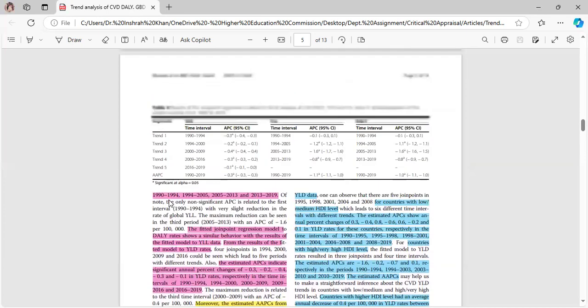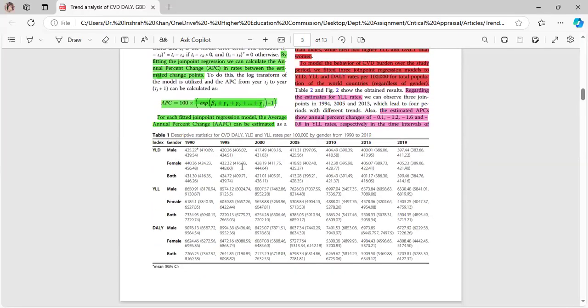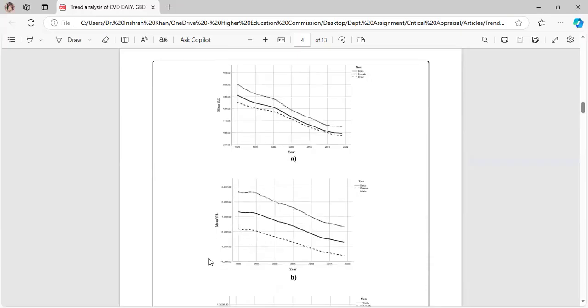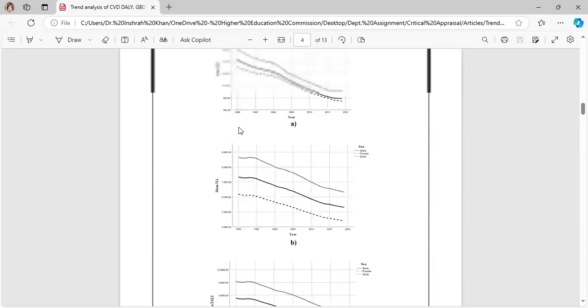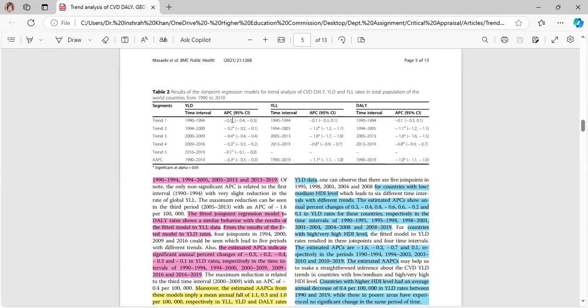Before we move to the discussion, let me show you these different tables and graphs. This is Table 1 that has descriptive statistics for CVD, DALY, YLD, and YLL rates per 100,000 by gender from 1990 to 2019. For this same table, this is the graph. We can see that YLD, YLL, and DALY, all of these three have decreasing trends. This is the result for the joinpoint regression model.